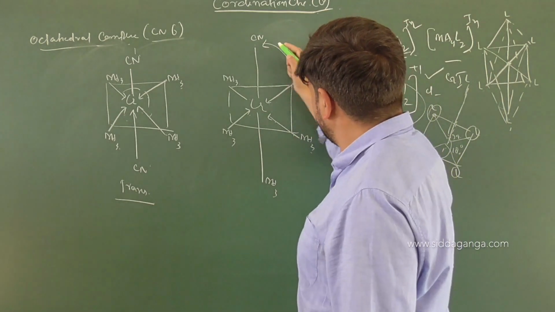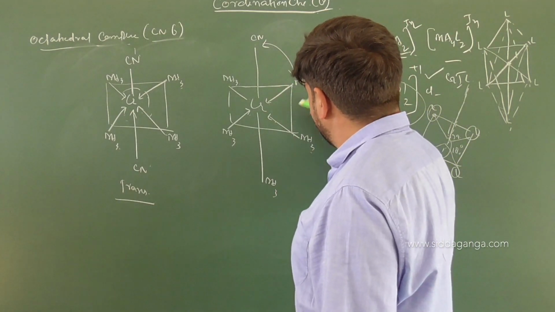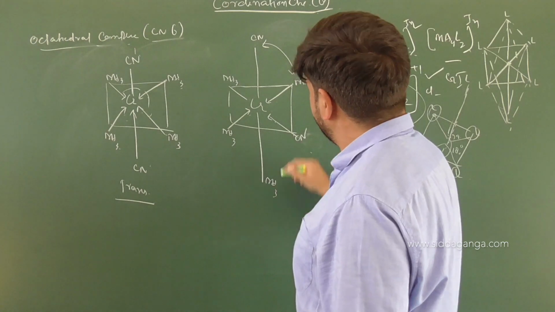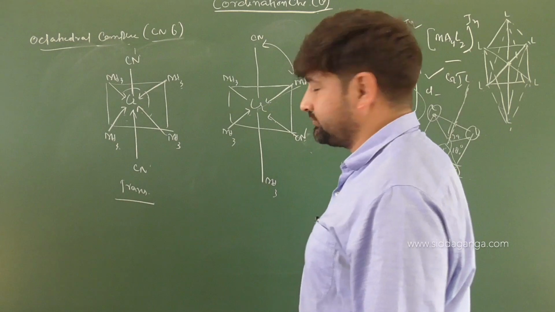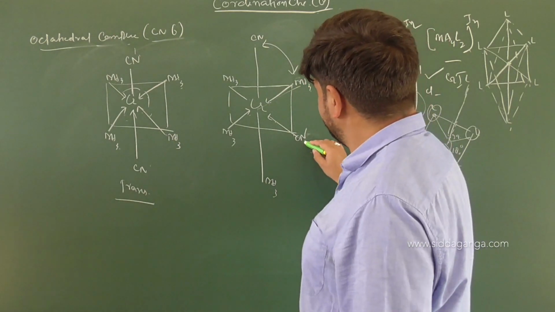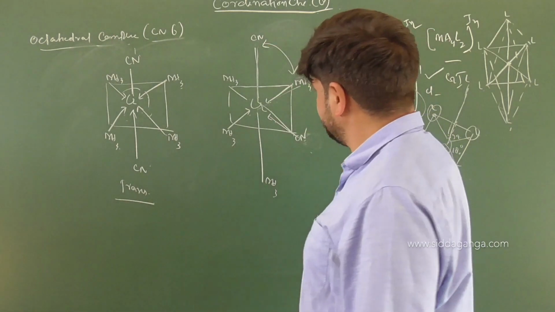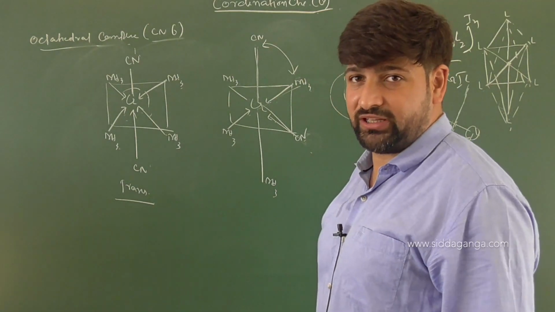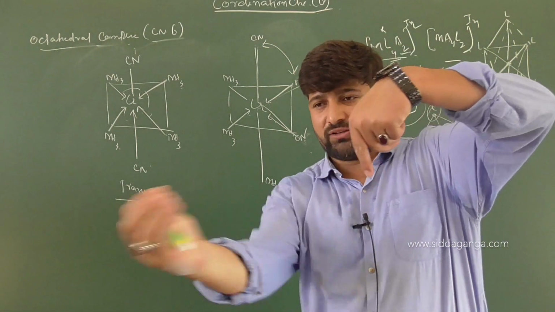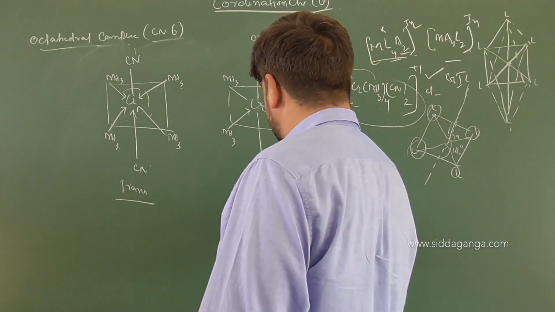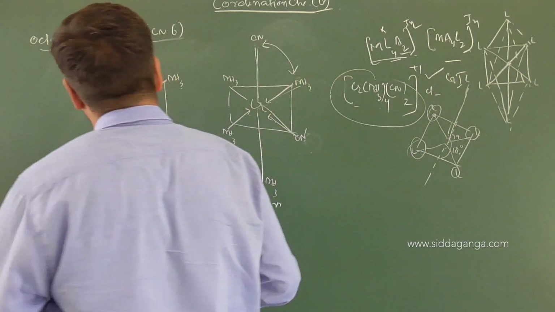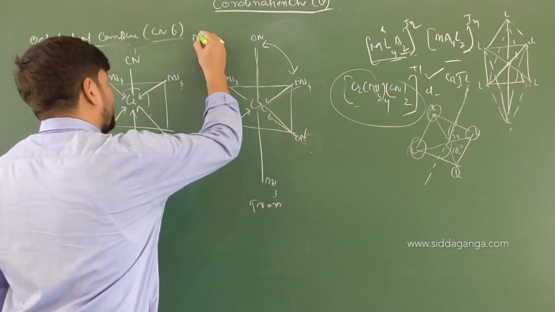If you are putting CN here, or suppose you put ammonia here and put CN somewhere else, tell me the angle between CN and CN here. Is it 90 degrees? Absolutely yes. It is one above the plane and one in the plane, so it will be a 90-degree angle. So this will be what configuration for us? Trans.